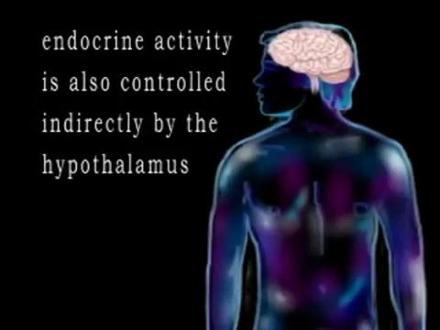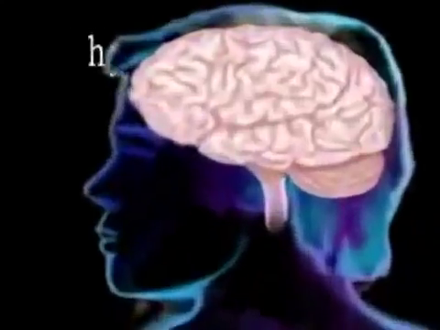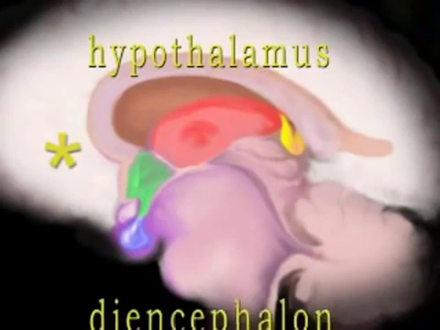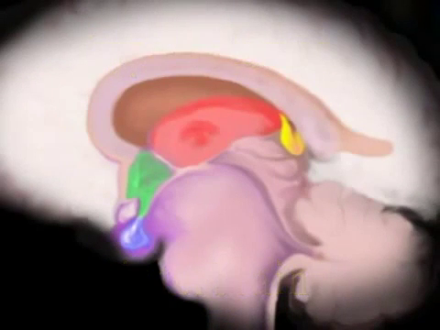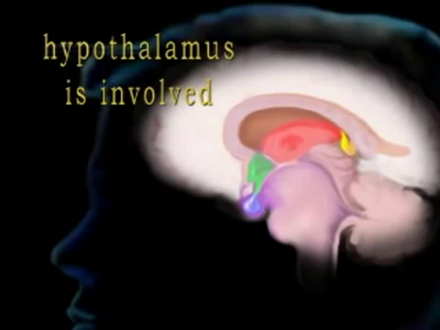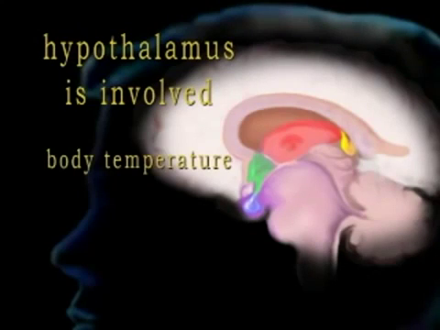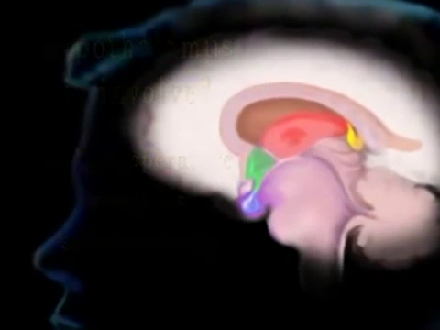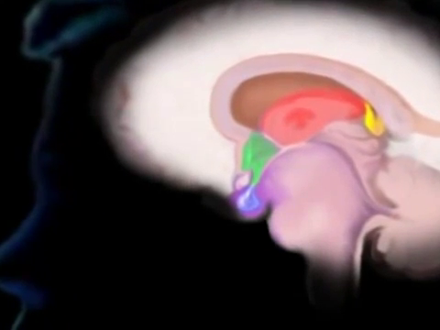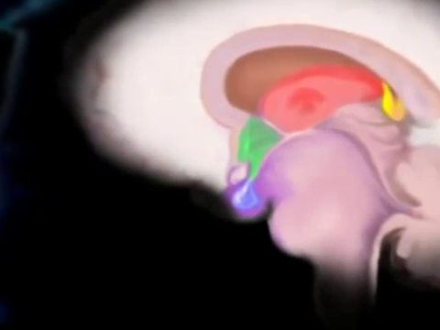Endocrine activity is also controlled indirectly by the hypothalamus, part of the nervous system located in the diencephalon or interbrain. This is where the nervous system and the endocrine system meet, as it were. The hypothalamus is involved in the control of our body temperature, emotions, and sexual activity, among many other things. These activities are initiated by the hypothalamus based on negative feedback.